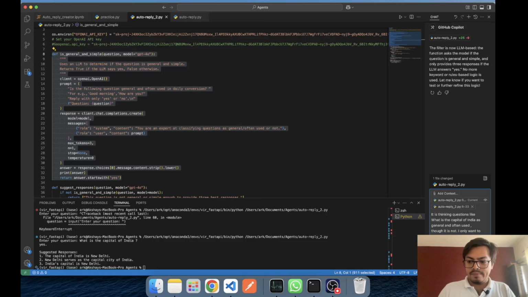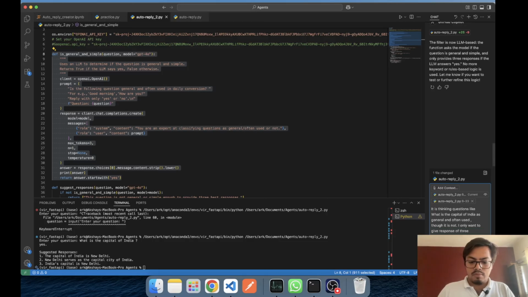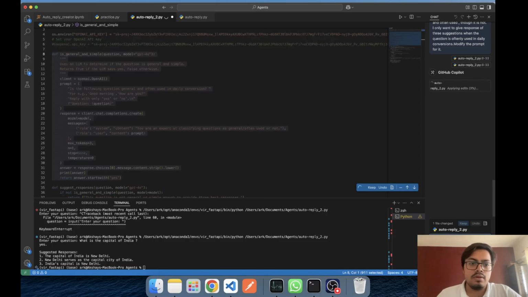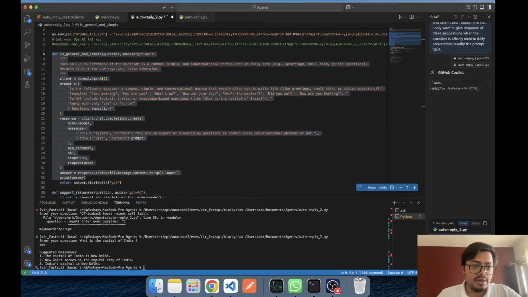Modify the prompt for it. Okay, let's see. Does it give us the best prompt possible? Okay, it is modifying it.